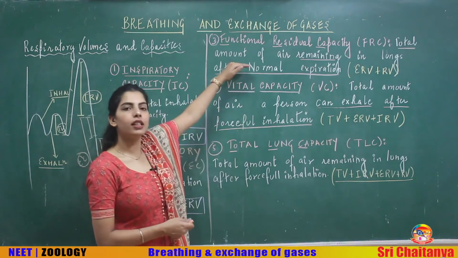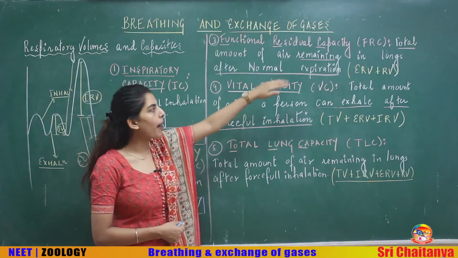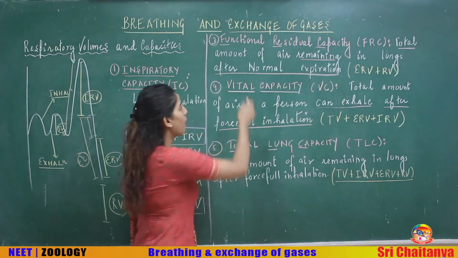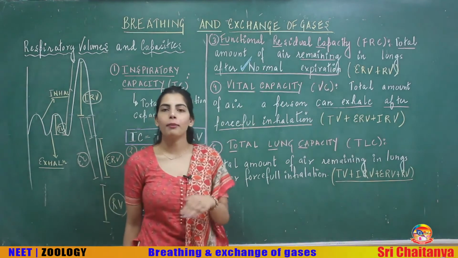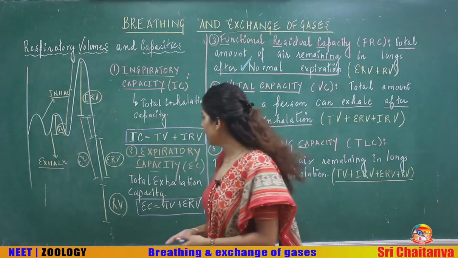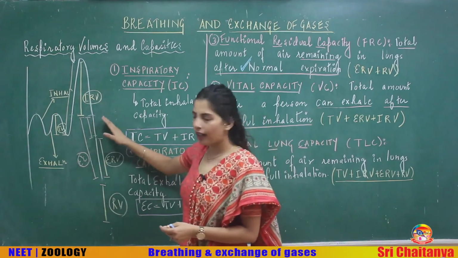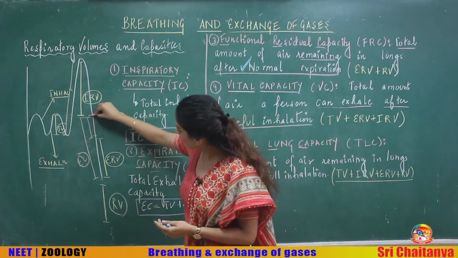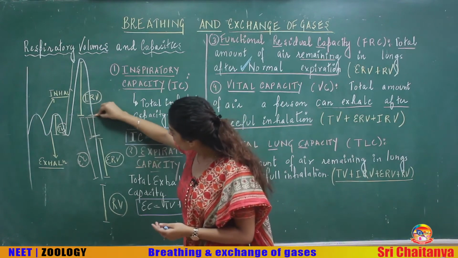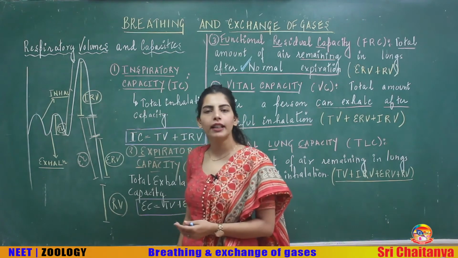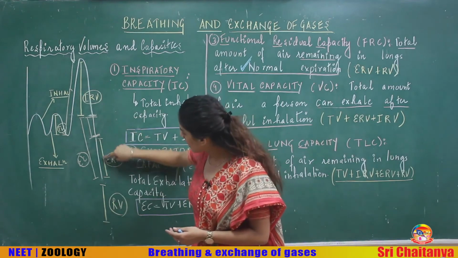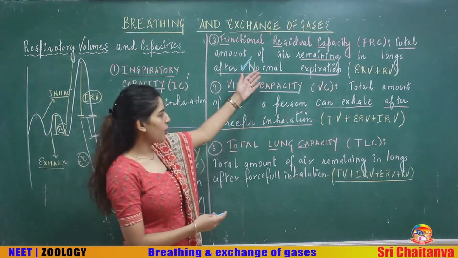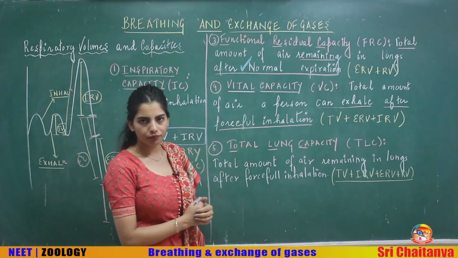But what I have written here in the definition of functional residual capacity is the total amount of air remaining in the lungs, but after what? After normal exhalation. Looking at this graph, this is the normal exhalation from here till here. So after normal exhalation, what is the total amount of air that is present in your lungs? You can easily see that this is ERV along with RV. That is the summation, ERV plus RV.